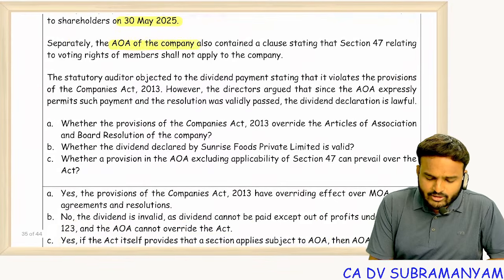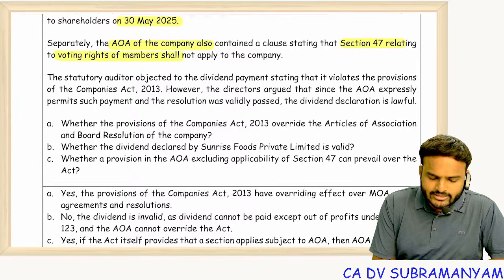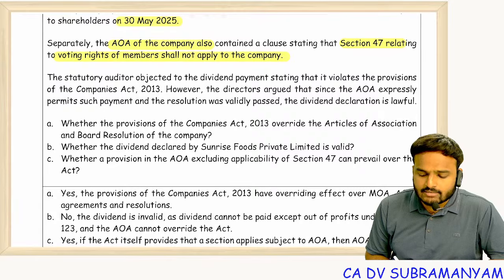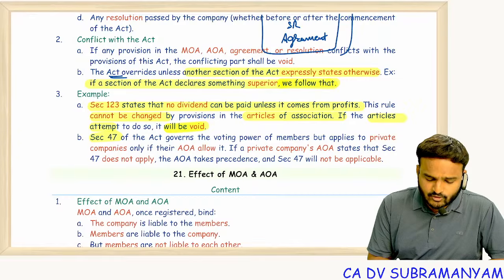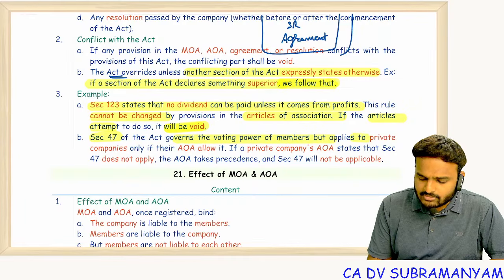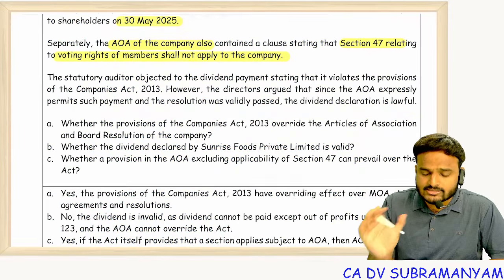Separately, the AOA of the company also contained a clause stating that section 47, relating to the voting rights of the members, shall not apply to the company. Section 47 exemption is there. Section 47 governs the voting power of the members, but applies to a private company only if their AOA allow it. In AOA, if they write a different point, the different point is applicable.